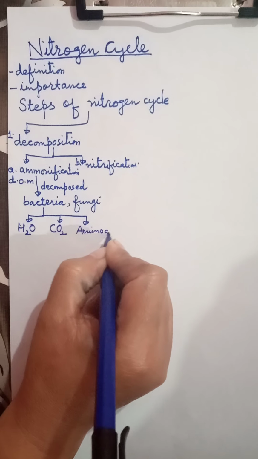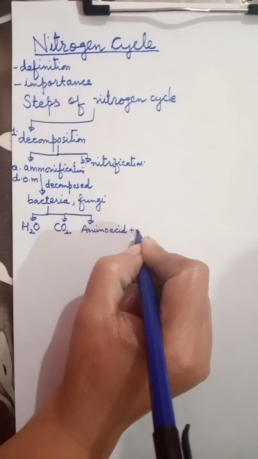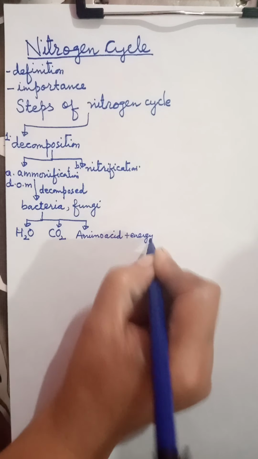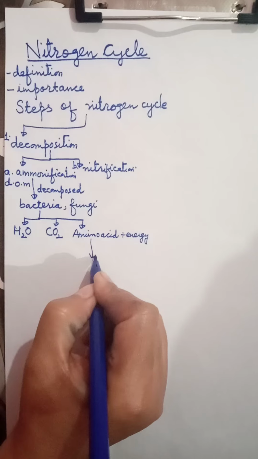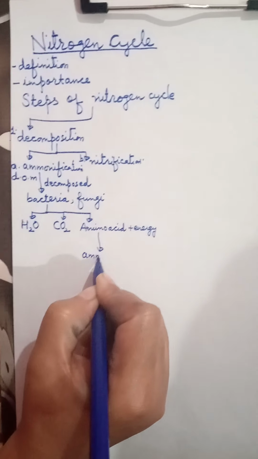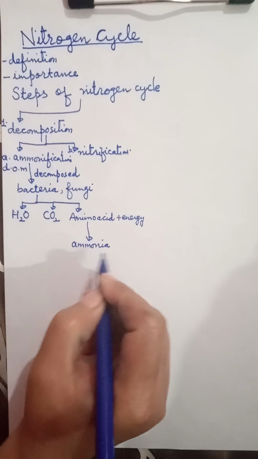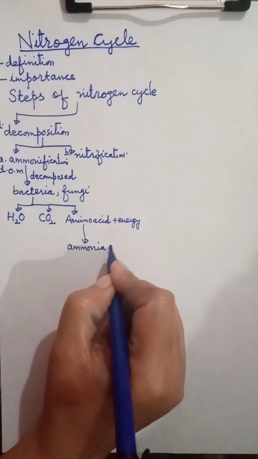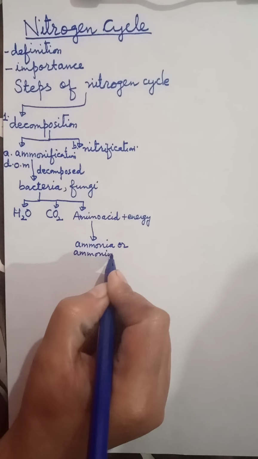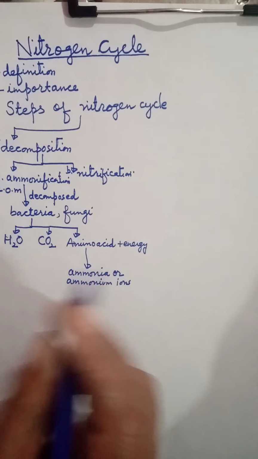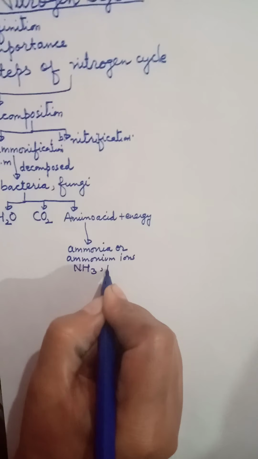Amino acids plus energy. Students, these amino acids are converted into ammonia or ammonium ions, meaning they can be converted both into ammonia or ammonium ions, NH3 and NH4+.